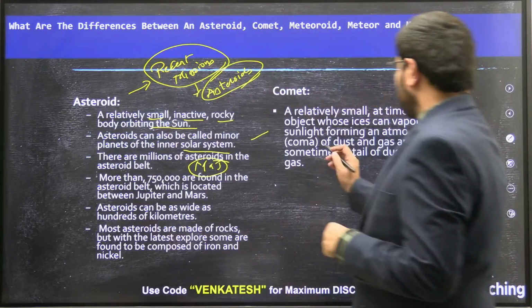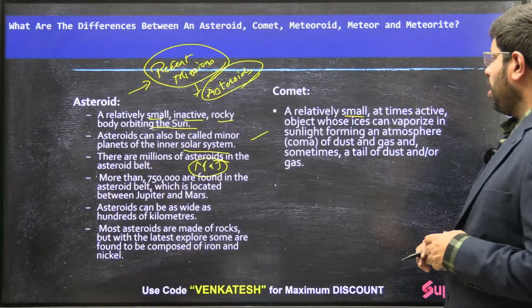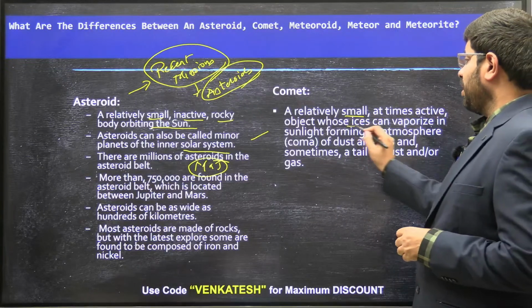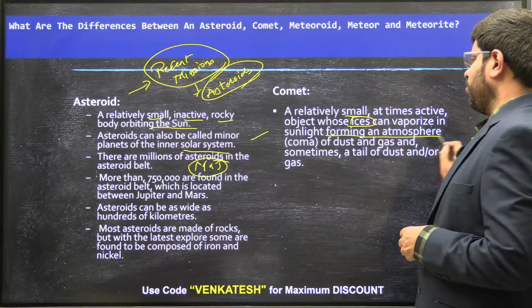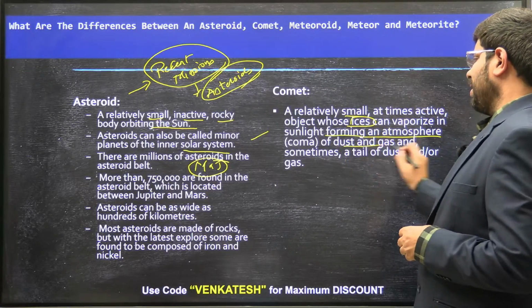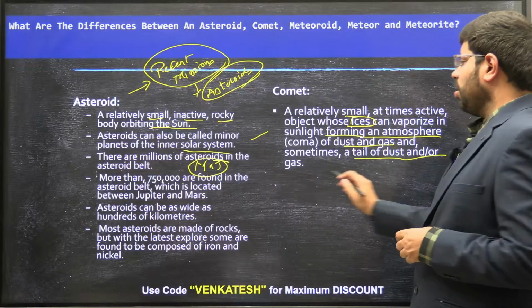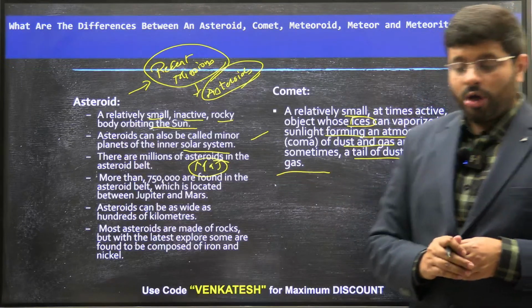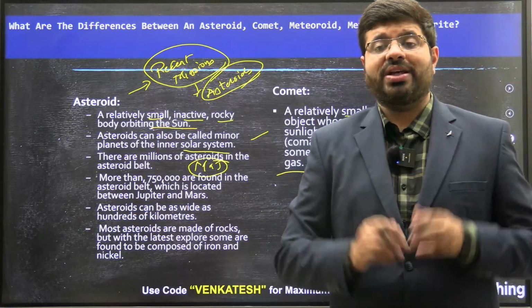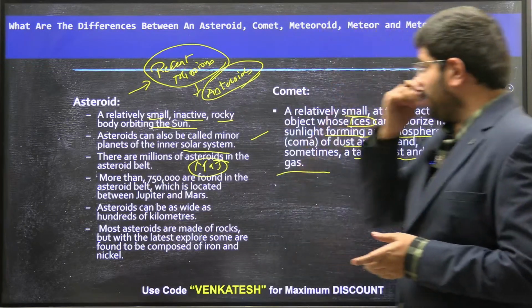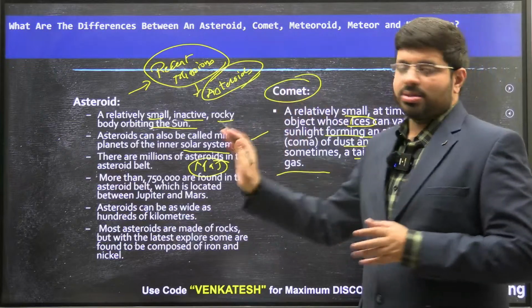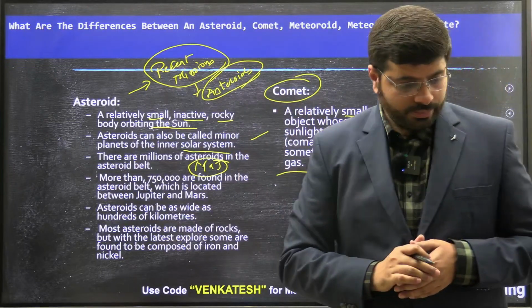So comets are relatively small, at times active objects. Their ices can vaporize in sunlight, forming an atmosphere of dust and gas, sometimes a tail of dust or gas. So that is the idea of comets and asteroids.